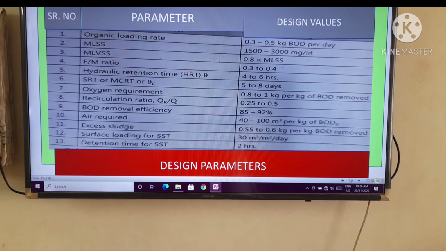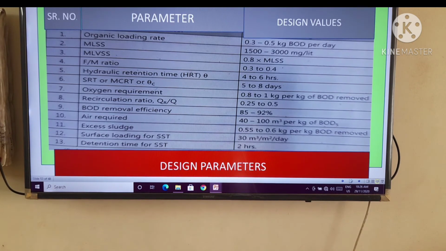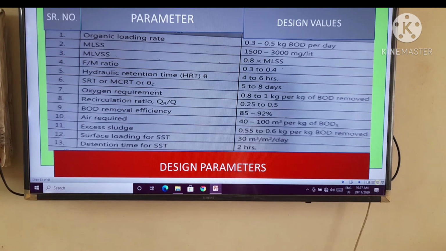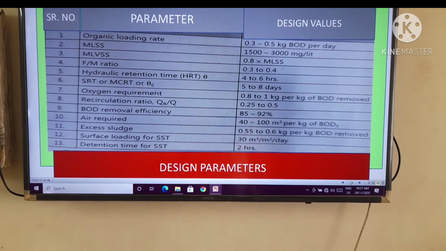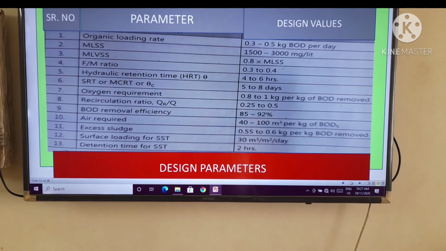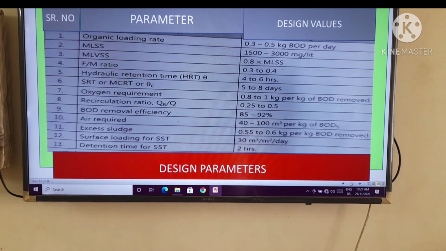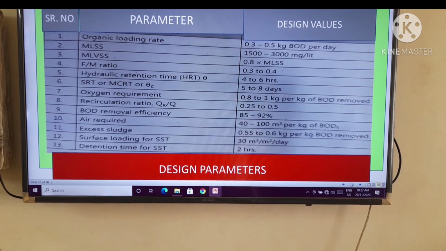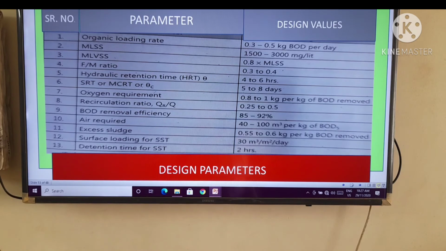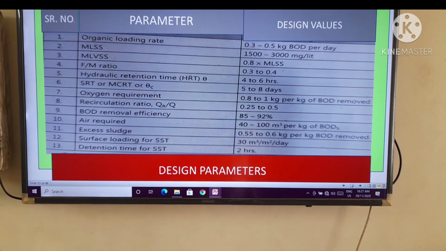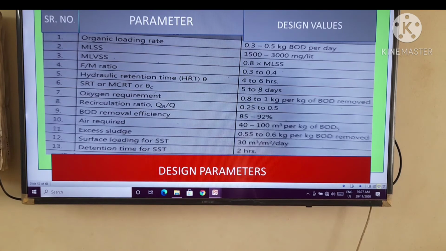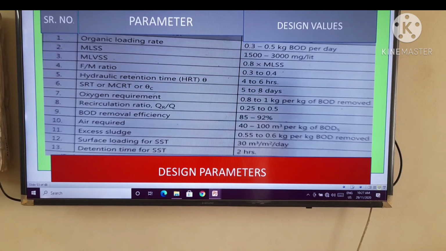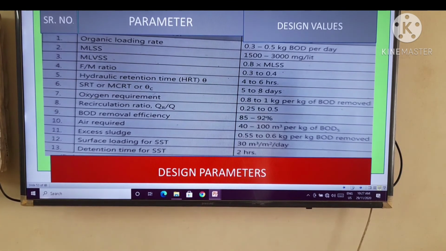Sixth design parameter, that is SRT or MCRT or theta C. The design value is 5 to 8 days. Seventh design parameter is oxygen requirement. The design values of oxygen requirement is 0.8 to 1 kg per kg of BOD required. Eighth design parameter is recirculation ratio, that is QR by Q. The design value is 0.25 to 0.5.